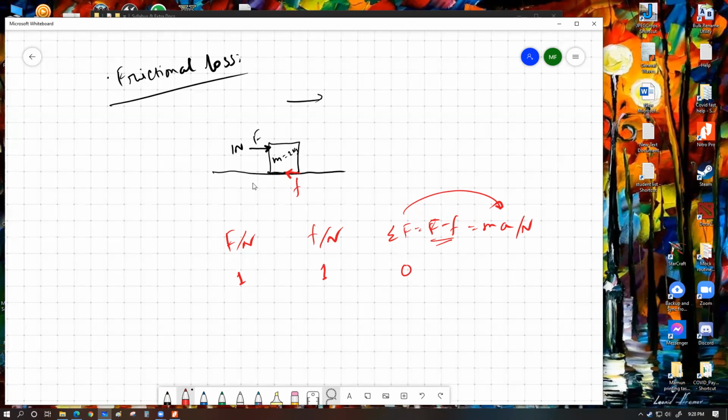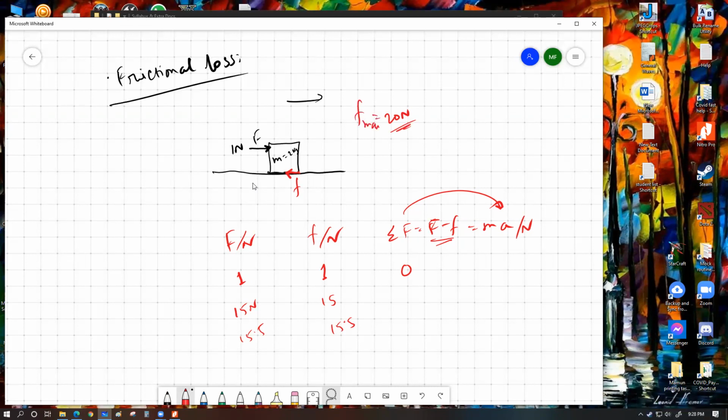Let's say the maximum frictional force that could exist between these surfaces is 20 Newton. If I apply 15 Newton force, my frictional force will be 15 Newton. If I apply 15.5 Newton force, my frictional force will be 15.5 Newton. Within this value, let's say this is the frictional force max, if max equals 20 Newton.